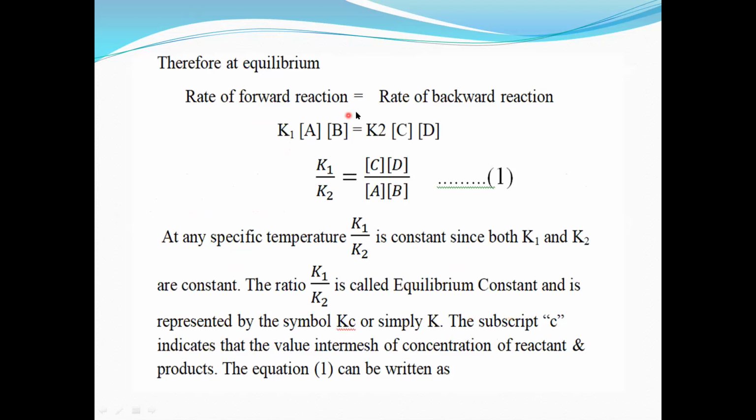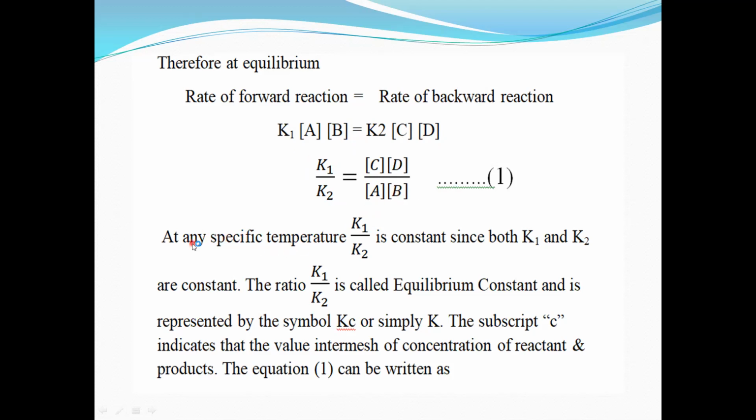Now the rate of forward reaction is equal to the rate of backward reaction. Therefore, putting in the values, K1 into concentration of A into concentration of B is equal to the rate of backward reaction, as we have seen previously, K2 into concentration of C into concentration of D. Rearranging this, K1 upon K2 is equal to concentration of C into concentration of D divided by concentration of A into concentration of B. So C and D remain in the numerator and A and B in the denominator.